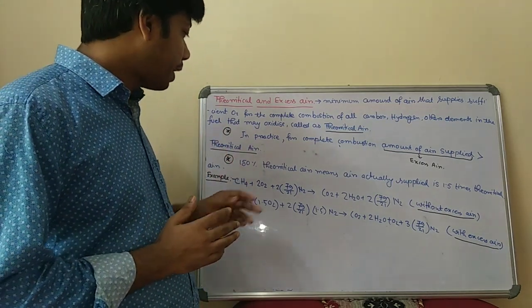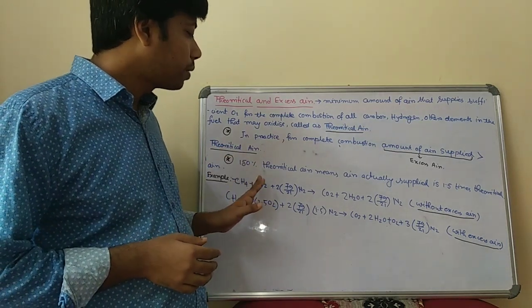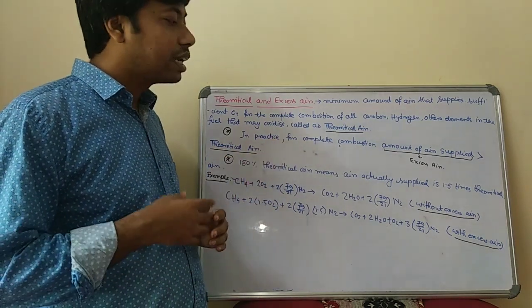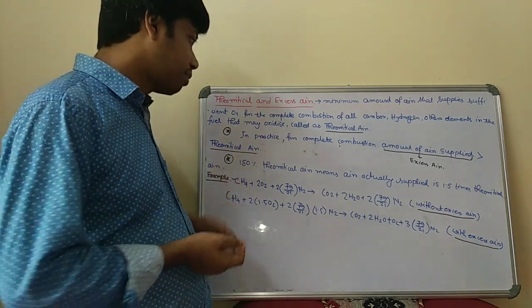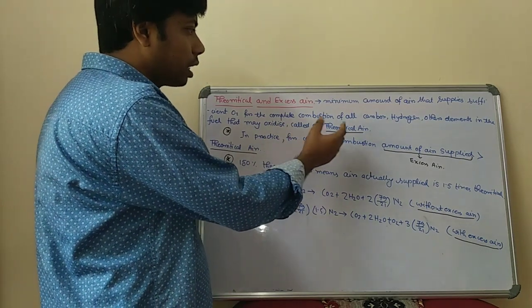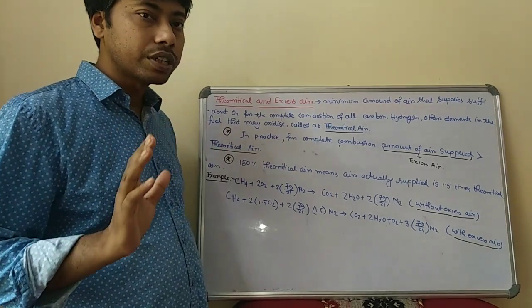If you write 150% theoretical air, that means the air actually supplied is 1.5 times the theoretical air, because the amount of air supplied is obviously greater than theoretical air.